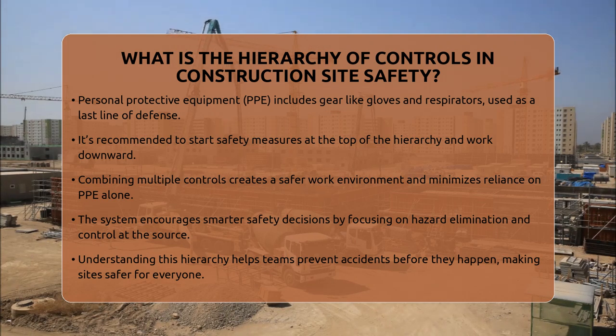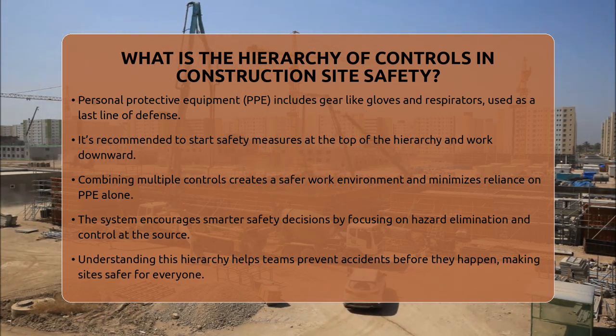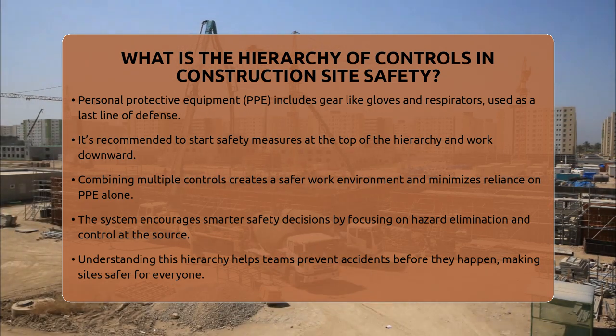Understanding this hierarchy helps construction teams make smarter safety decisions. It shifts the focus from relying solely on PPE to controlling hazards at their source. This approach not only protects workers better but also reduces the chance of accidents happening in the first place. It's a clear, practical way to build safer sites and keep everyone out of harm's way.